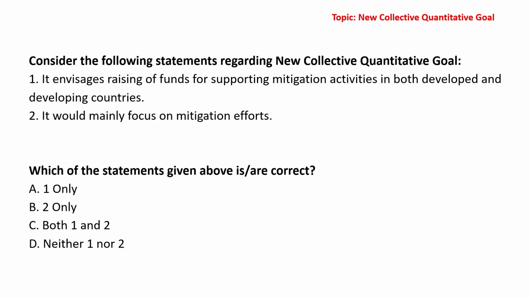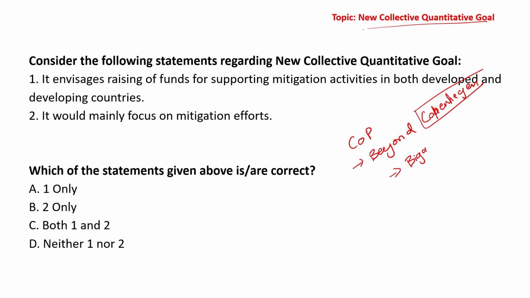Chalo, now let us move on to new collective quantitative goal. Now what is it? So COP, that is Conference of Parties, has decided to move beyond, as I told you earlier, move beyond Copenhagen. Now what is Copenhagen? Copenhagen basically is a city in Scandinavian Europe. In this particular country, in the last decade, one of the biggest climate conferences had happened. And in that, a climate fund was created.